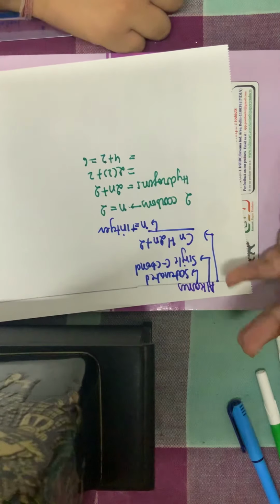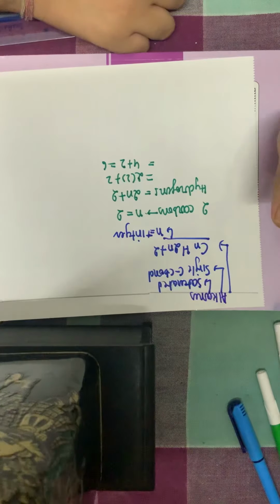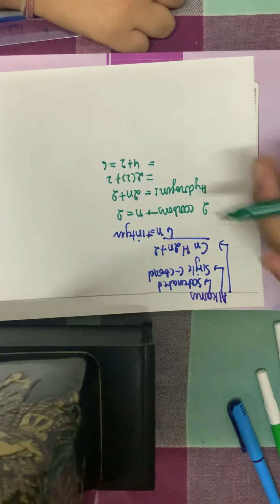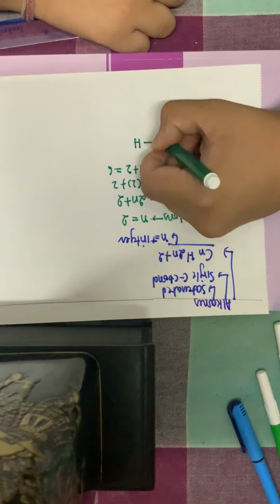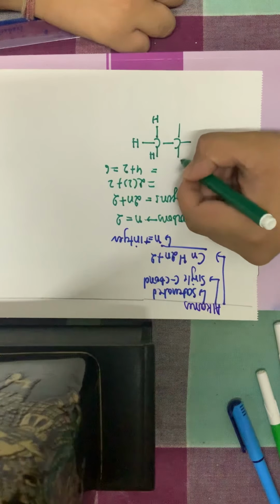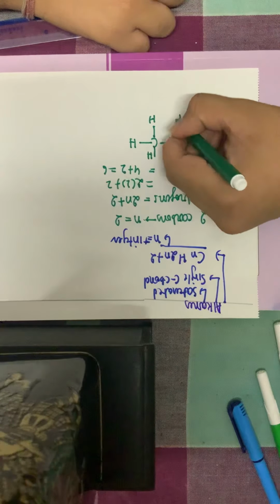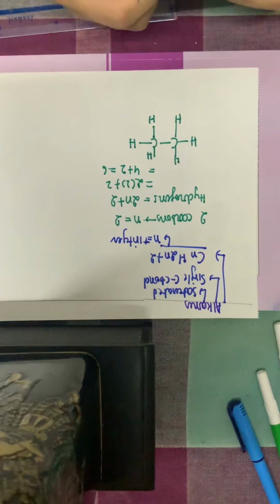So the alkane with 2 carbons will always have 6 hydrogens. If I try to draw the structure, carbon-carbon, carbon has to have 4 single bonds to satisfy its octet. Carbon-hydrogen will always have a single bond. Hydrogen, hydrogen, hydrogen, and this molecule is formed as well.